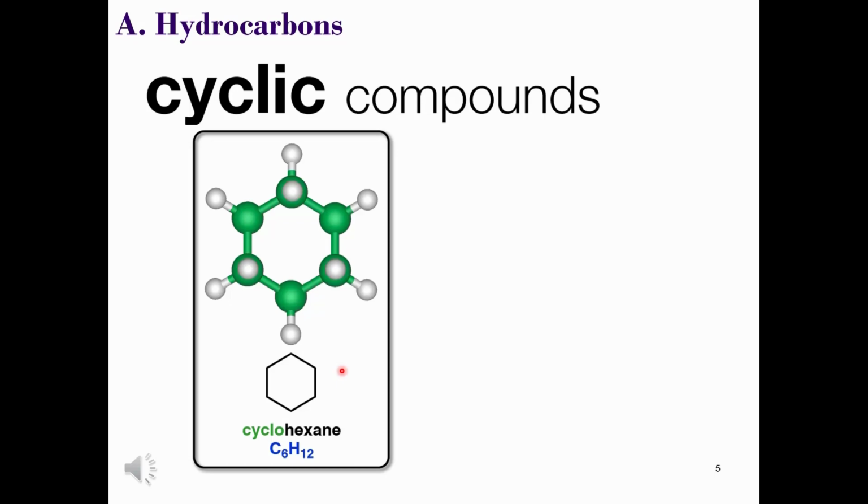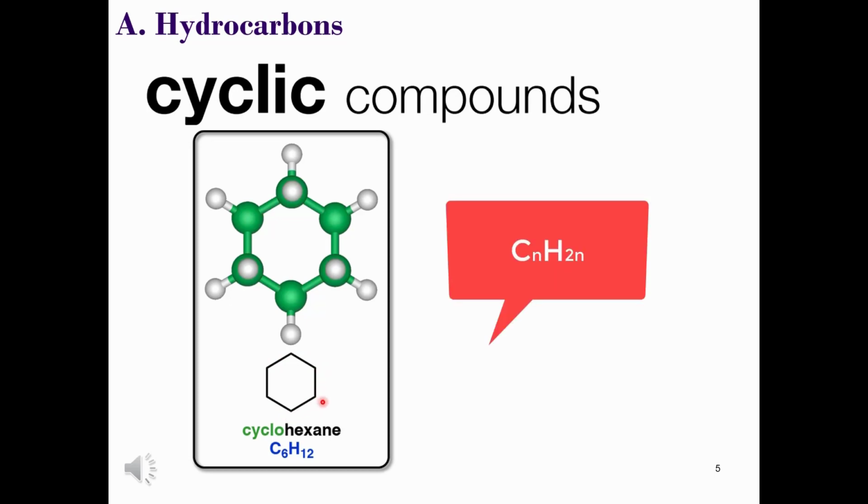Note that we use the bond line skeletal formula to represent these just as we do for regular acyclic hydrocarbons. This means that we just leave off the hydrogens. The general formula of a cycloalkane is given as CnH2n.